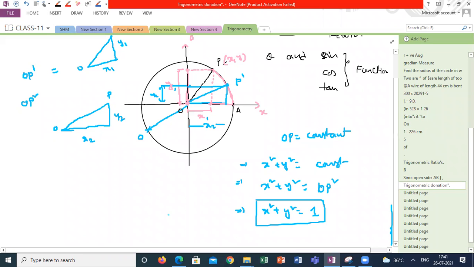Now, if I am taking a circle like this, this is a proof where we will get sin square theta plus cos square theta is equal to 1. At a particular angle, this distance is x, this distance is y, and the radius is 1. So anyone can define what the cos theta is here and what the sin theta is here. What is the cos theta and what is the sin theta, guys? Cos theta is x by 1. Sin theta is y by 1. Substitute these values here. What are you getting?